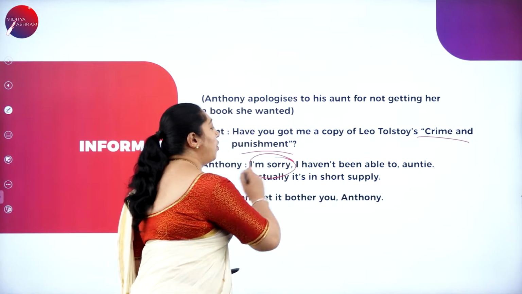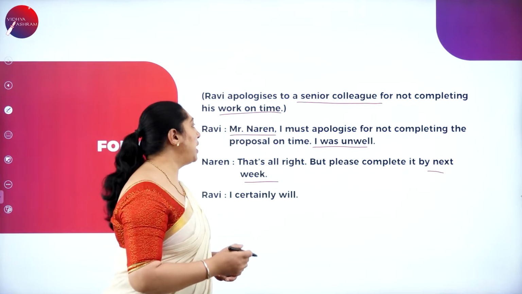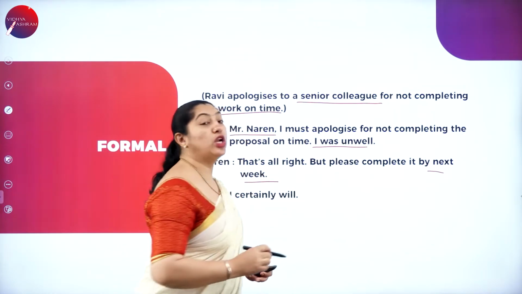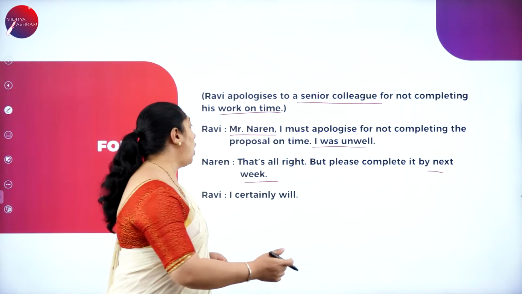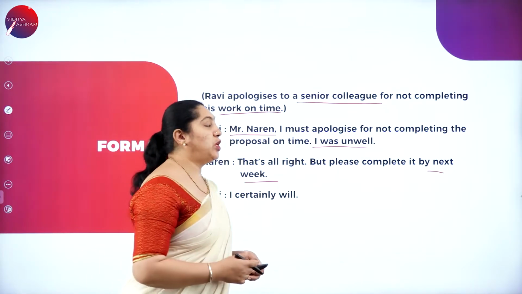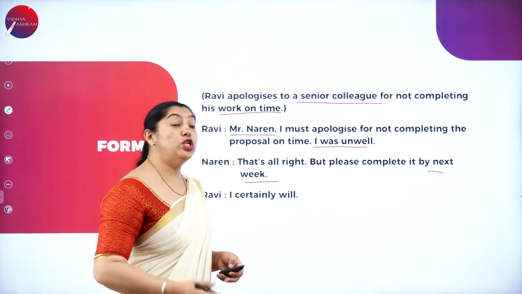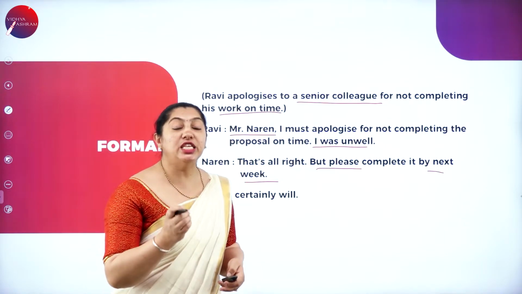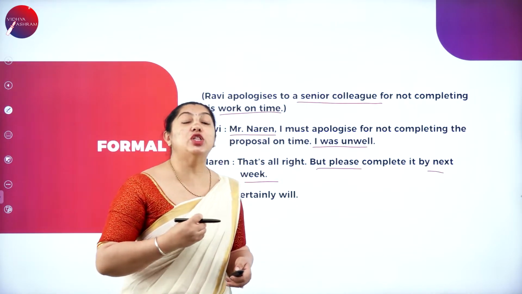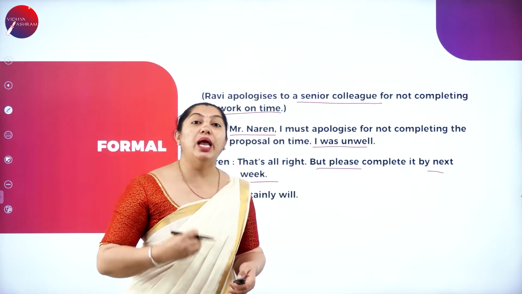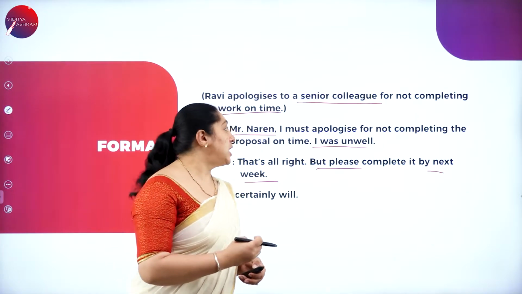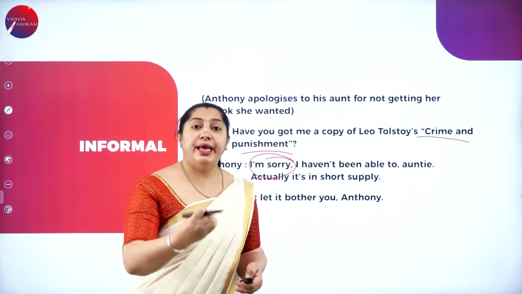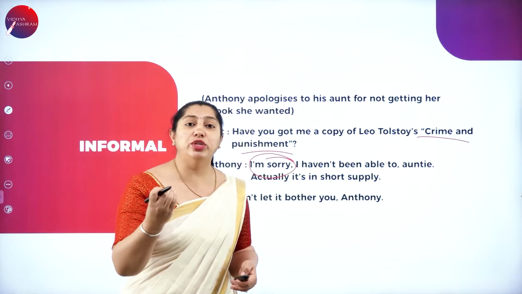I am sorry. See the conversation in the previous one. Here, what does he say? I must apologize for not completing. And he says that I must apologize for not completing, and he also asks to please complete the work. So there is the word please and I must. There is a lot of difference when it comes to formal and informal language. See here in the informal way, it's not like I must, nothing like that. Directly he says, I'm sorry auntie, I couldn't get the book.